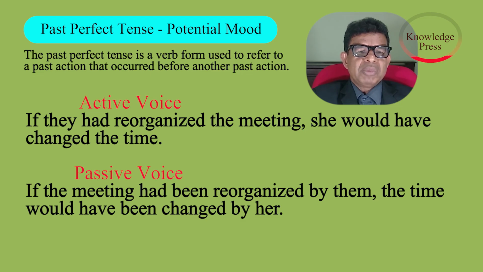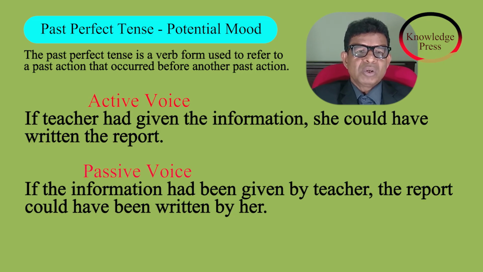Active voice. If they had reorganized the meeting, she would have changed the time. Passive voice. If the meeting had been reorganized by them, the time would have been changed by her. Active voice. If the teacher had given the information, she could have written the report. Passive voice. If the information had been given by the teacher, the report could have been written by her.